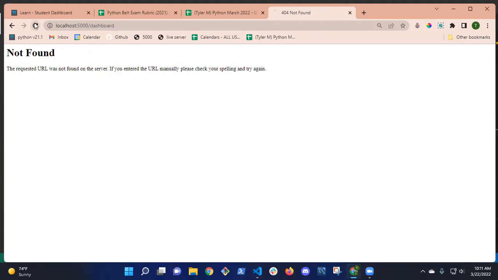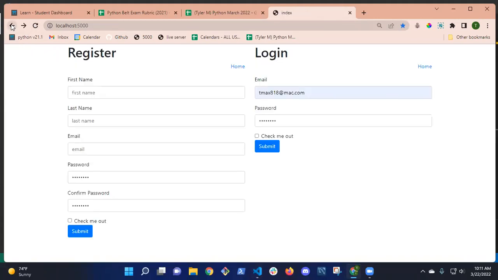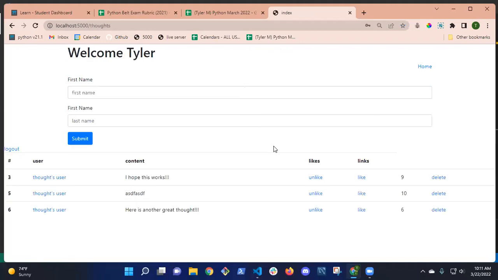If I refresh, that doesn't work. So let me try to log in again. There we go. So now when I log in, it's directing me to thoughts. I got my like functionality working, my unlike functionality working. So now I need to display the name of the user who made this thought, right?